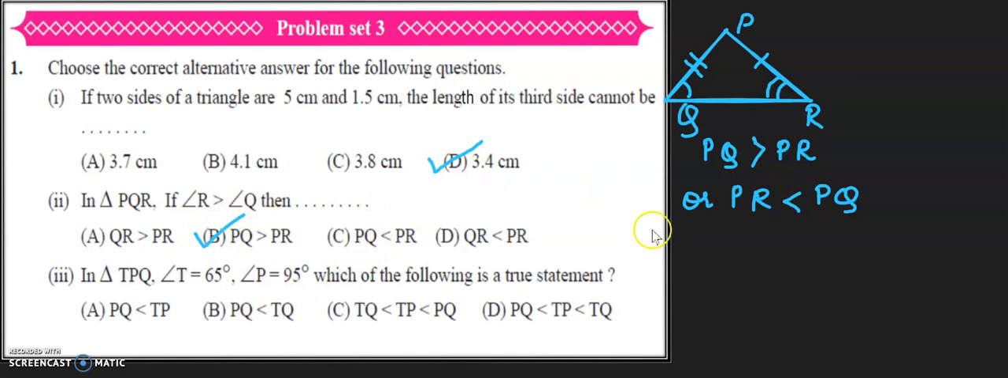PQ less than PR is not the correct option. QR less than PR is also not the correct option. We don't know the relation between QR and the other sides. Okay, students, hope this part is clear. Let us go to the next question.